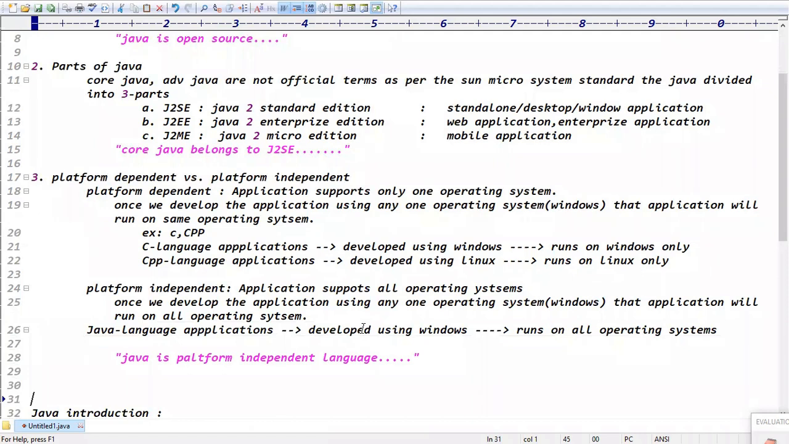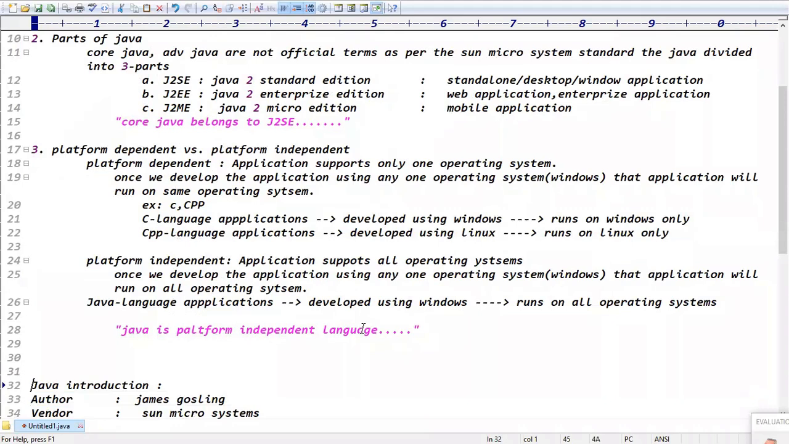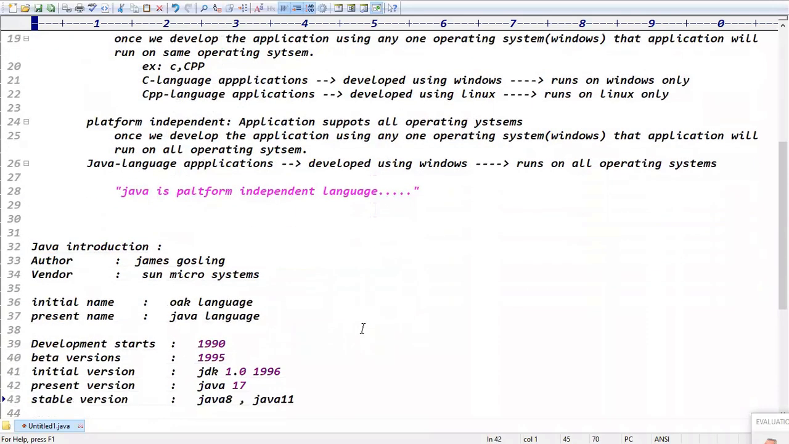Platform dependent means the application supports only one operating system, right? Yes, sir. Platform independent means it supports all operating systems. That is called a platform independent language, right? Java is what type of language here? Java is a platform independent language, right? Exactly. If any questions, please.